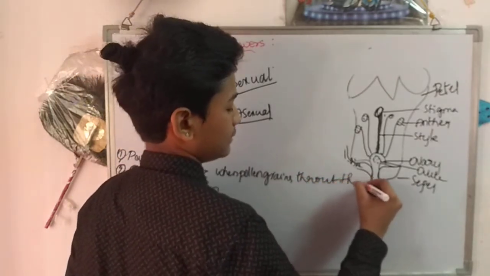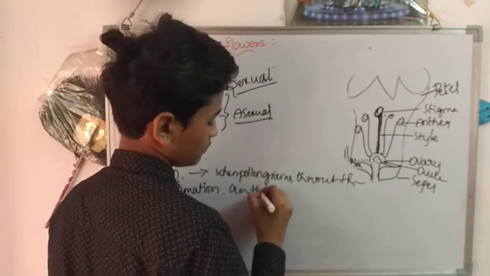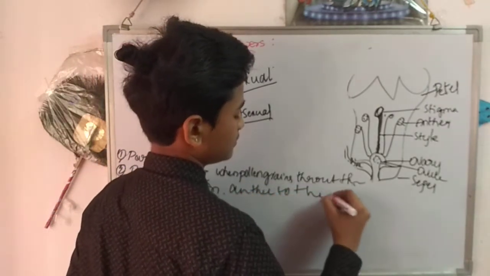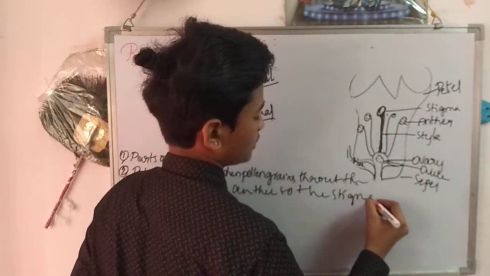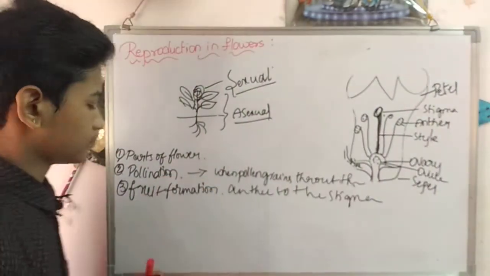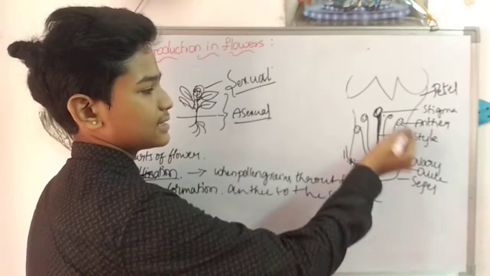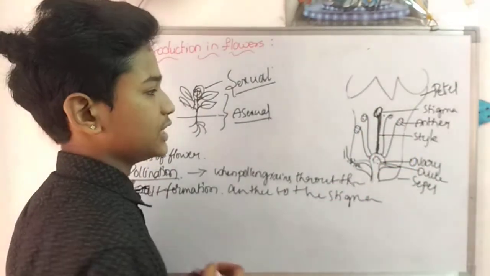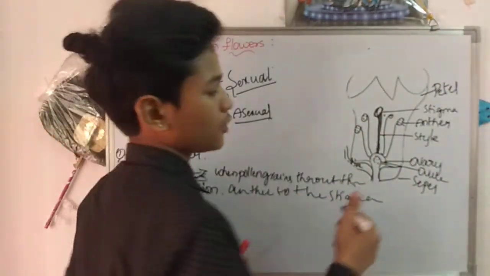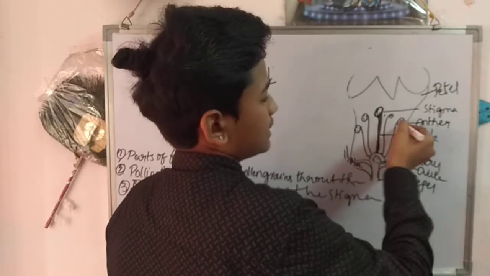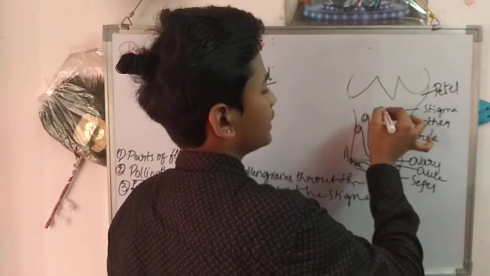Okay, the transfer of pollen grains from the anther to the stigma is known as pollination. Now we will see the pollination. The pollen grains transfer from the anther to the stigma, right?